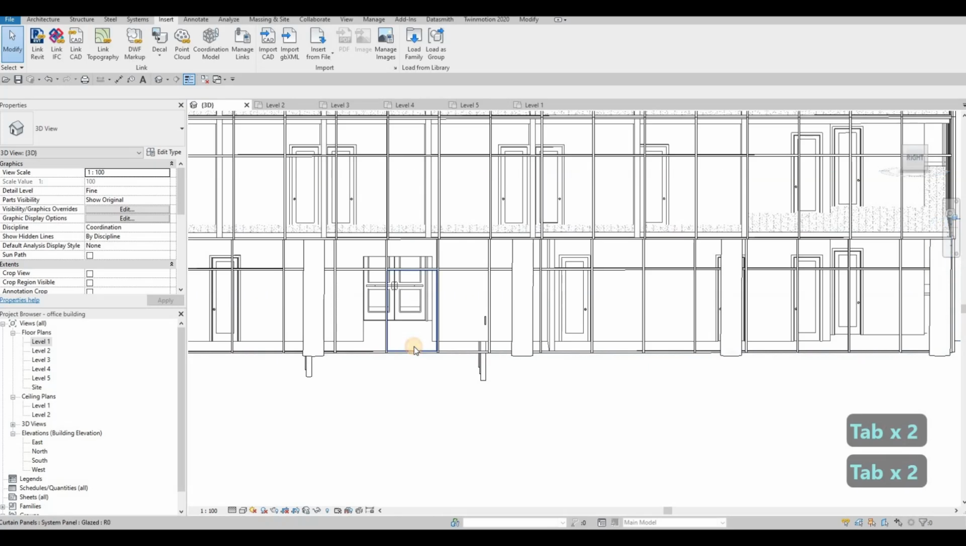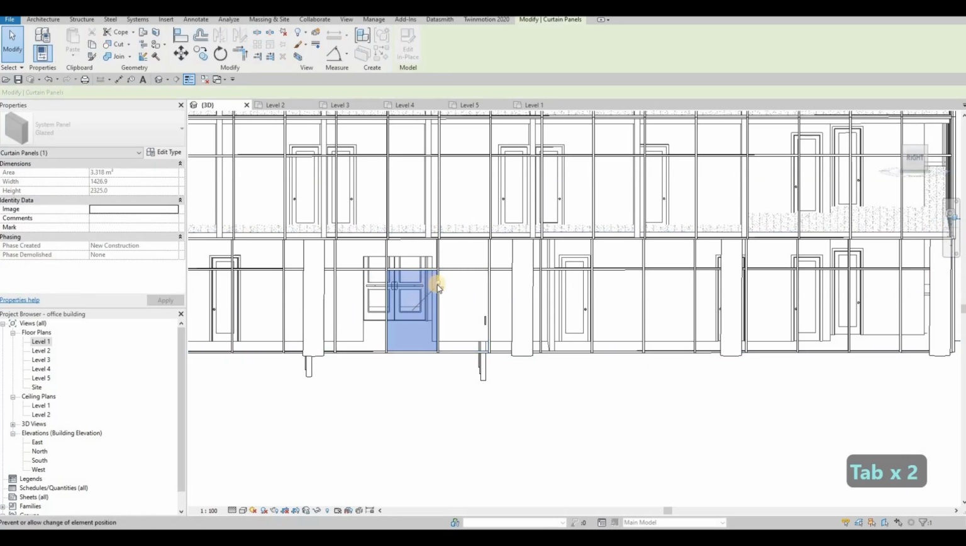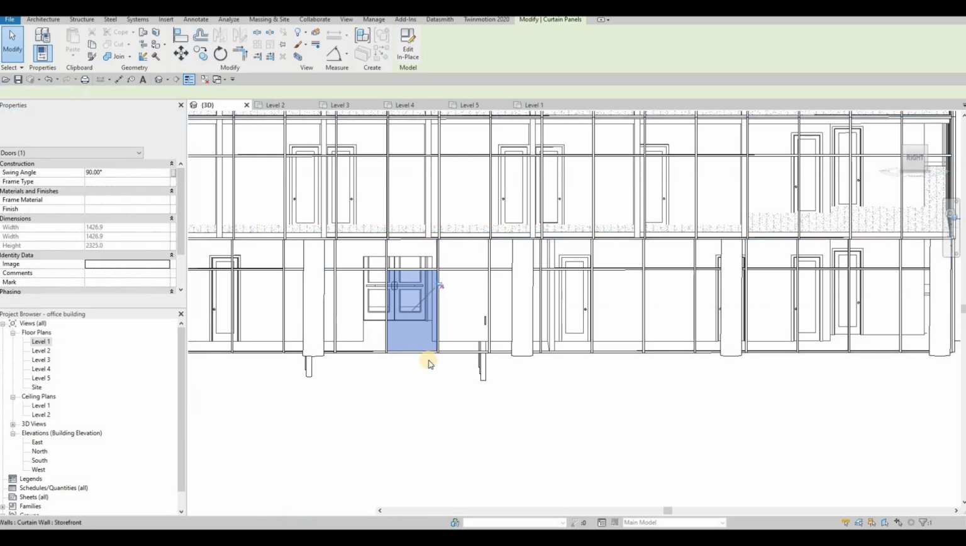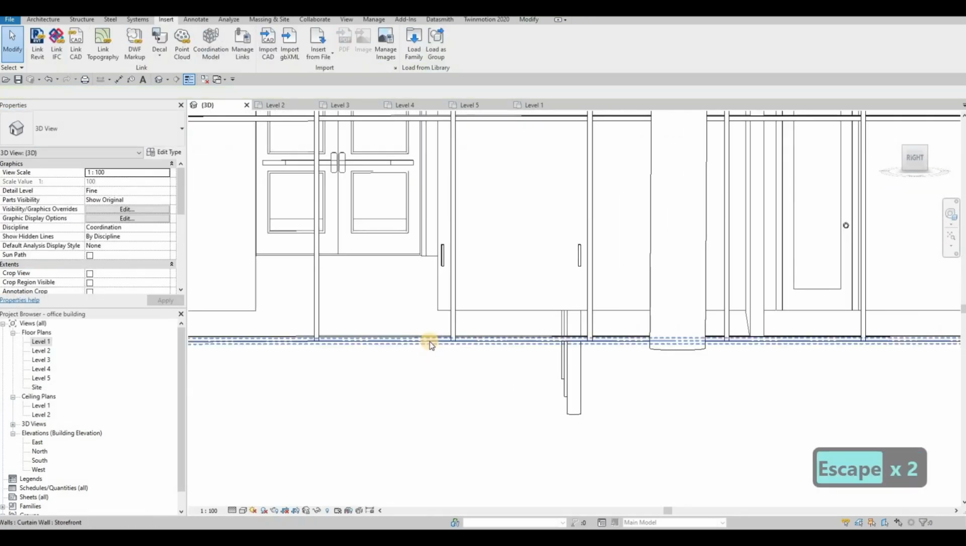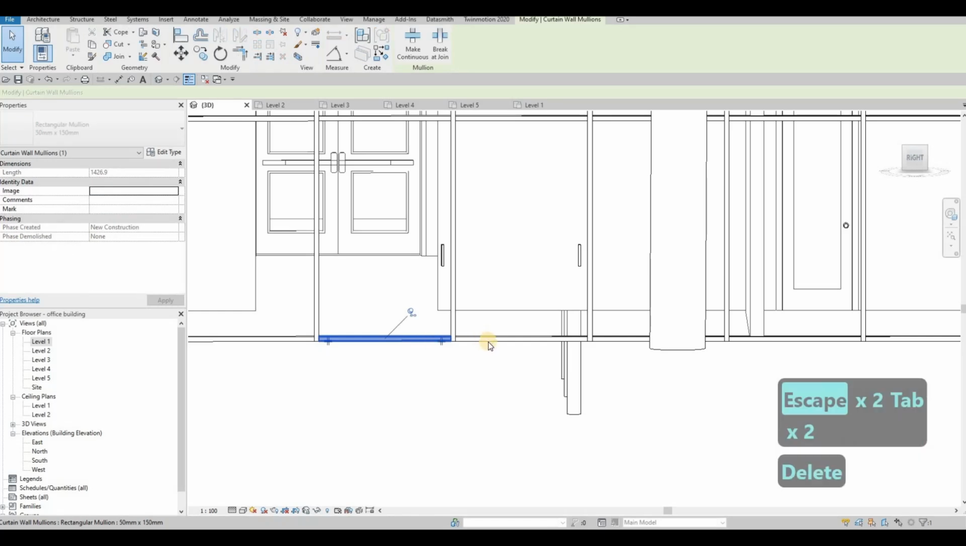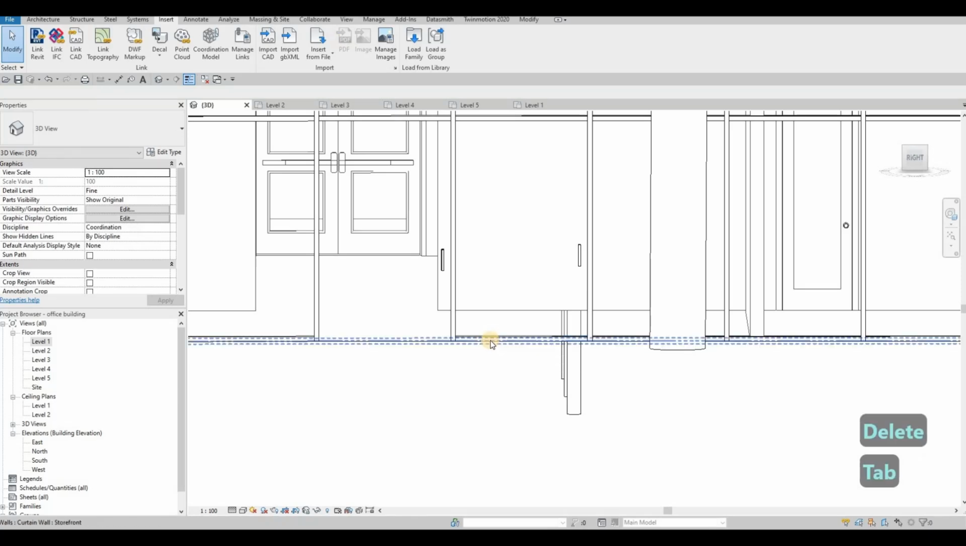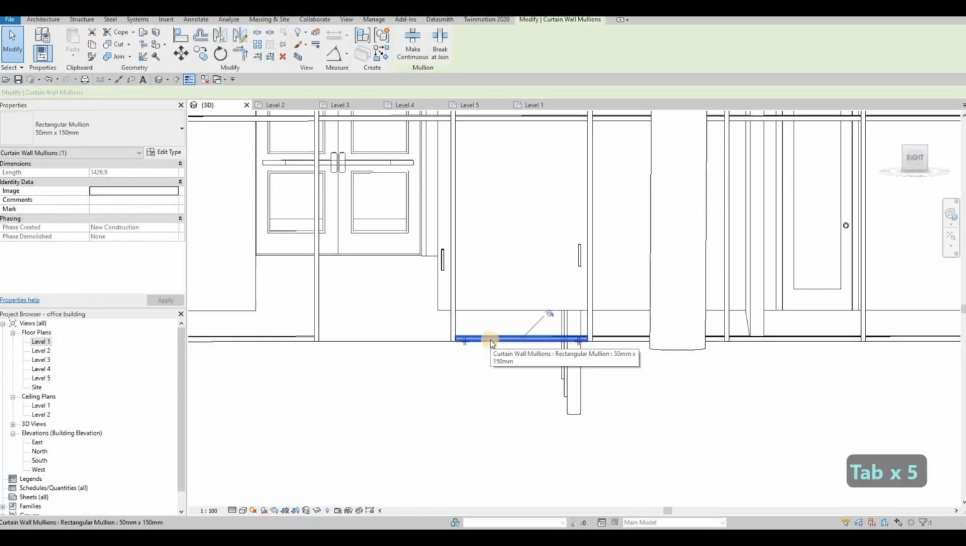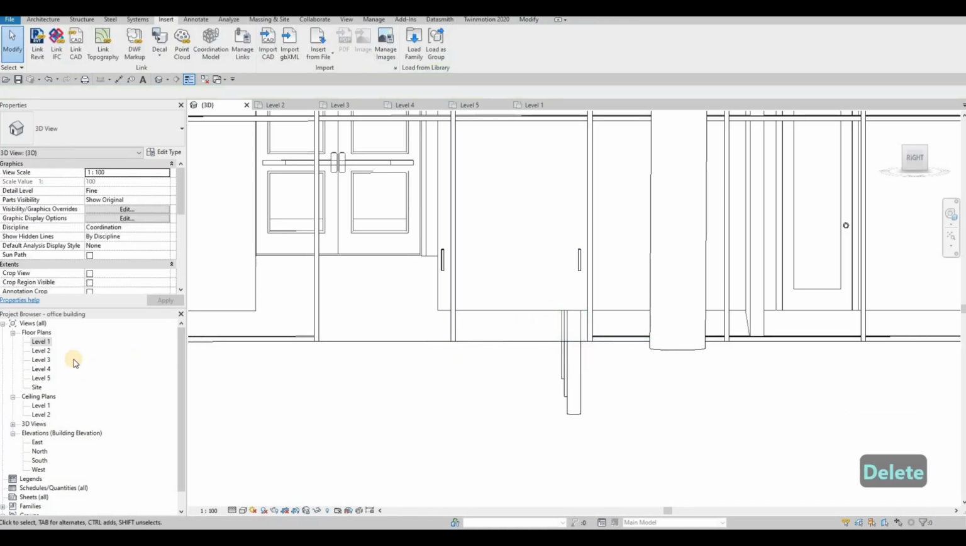And then we're going to select this door again, this other door beside it, and then unpin it and change this to curtain door. Let's remove the bottom. So unpin it and then delete. Click on tab in order to cycle, and we'll be able to get this one and then delete it, unpin it and delete it.